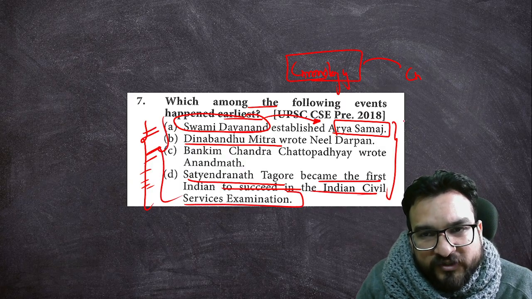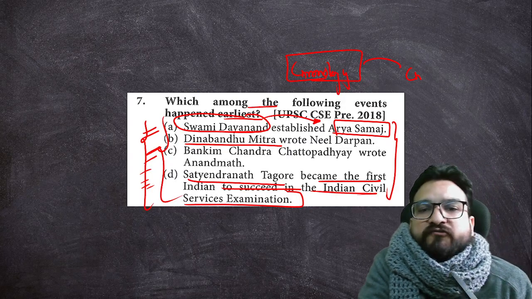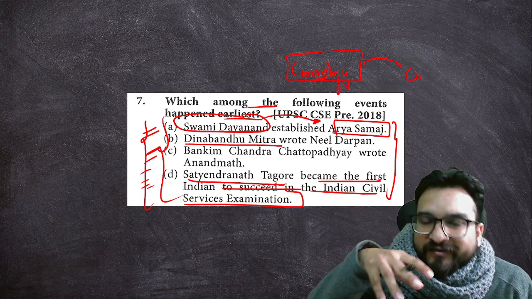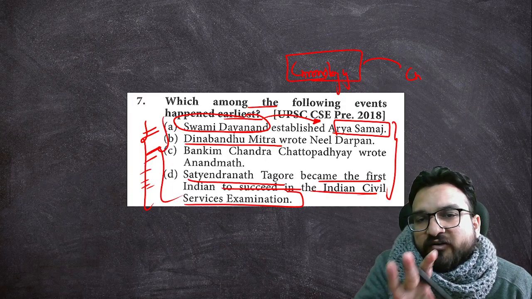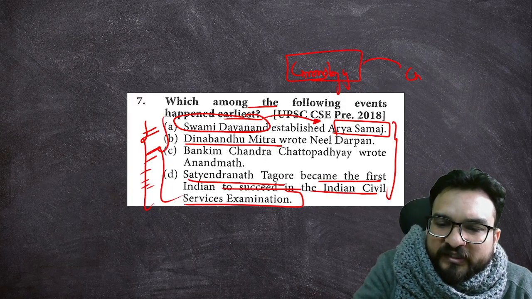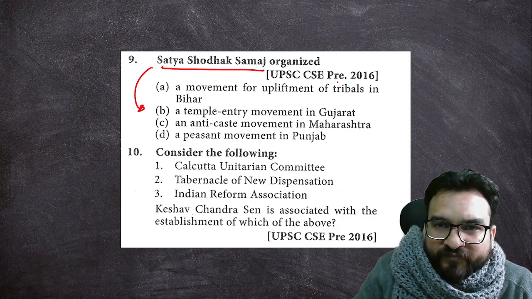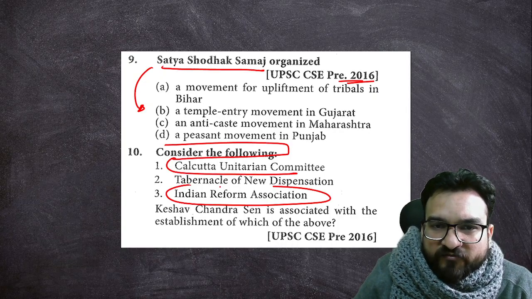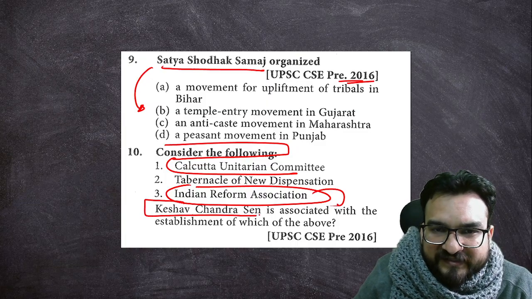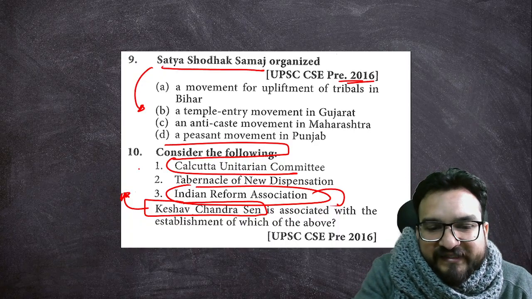Now, a lot of information you will be needing from the modern history, not with respect to social reform movement only. Okay, but the objective of this class is to understand the different reform movements and the associated leaders with that. Satya Sodak Samaj is related to 2016. Consider the following: Calcutta Unitarian, Indian Reform Association, and KCS, Keshav Chandra Sen, is associated with. This we have to understand, guys, right?